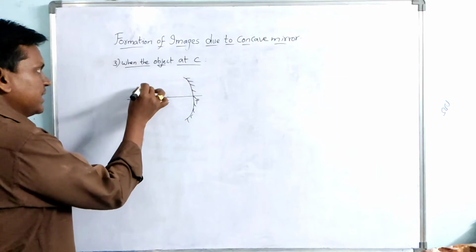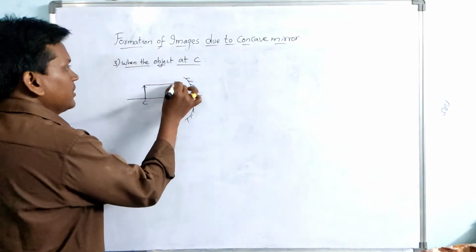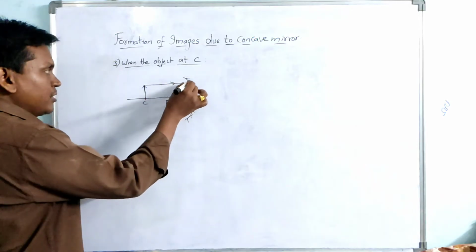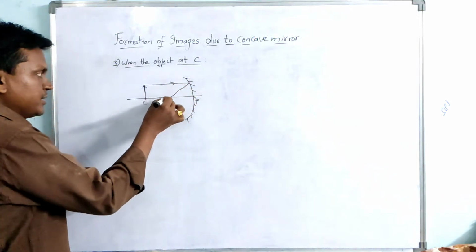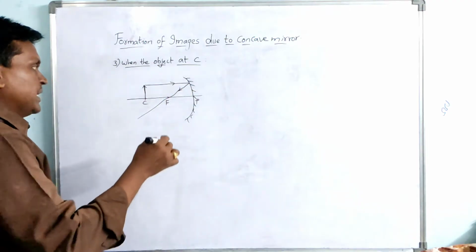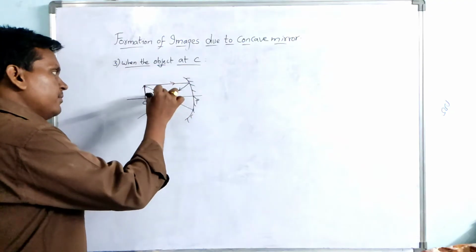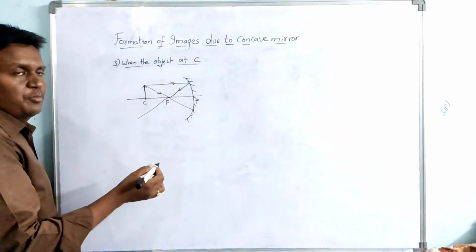Now the object is exactly at the center of curvature. So two rays are sufficient now. A ray which is parallel to the principal axis, after reflection will pass through focus. And a ray which is passing through the focus, after reflection will be parallel to the principal axis.